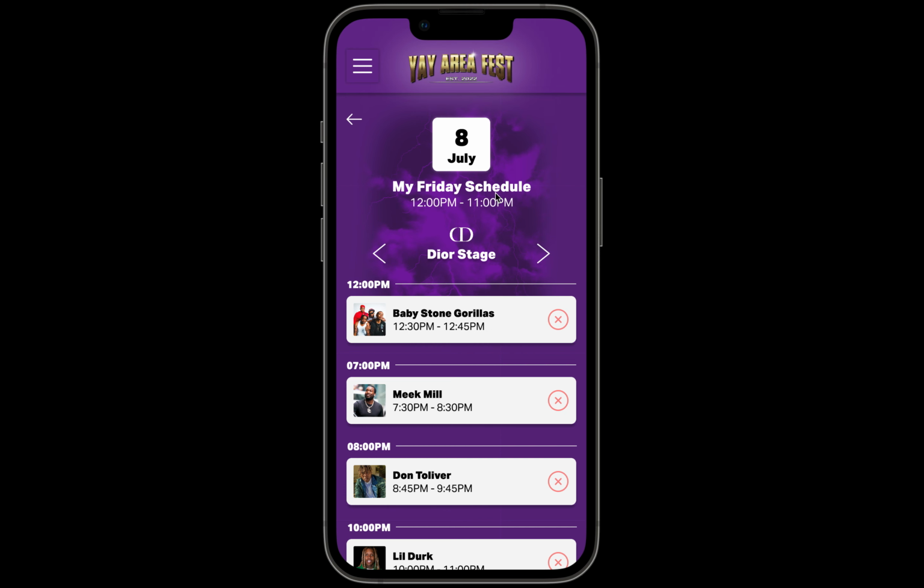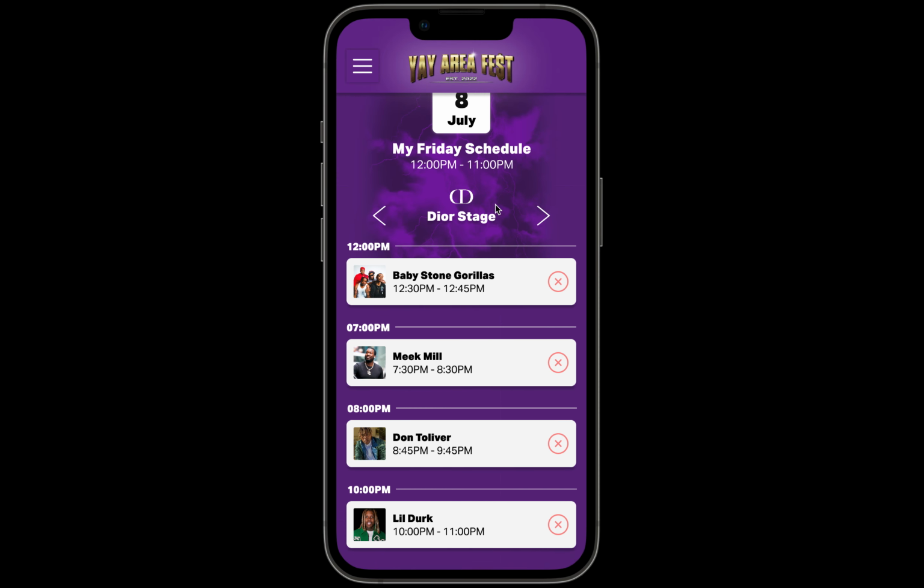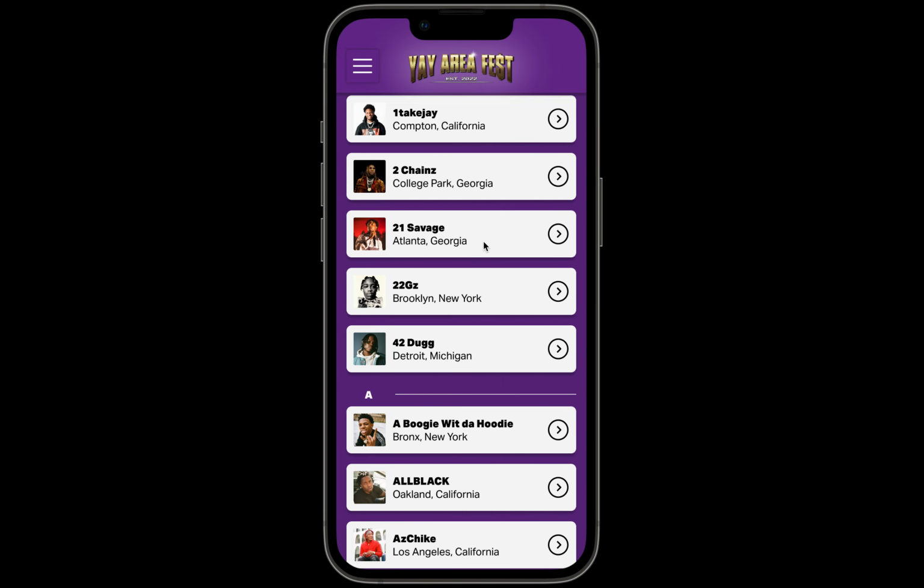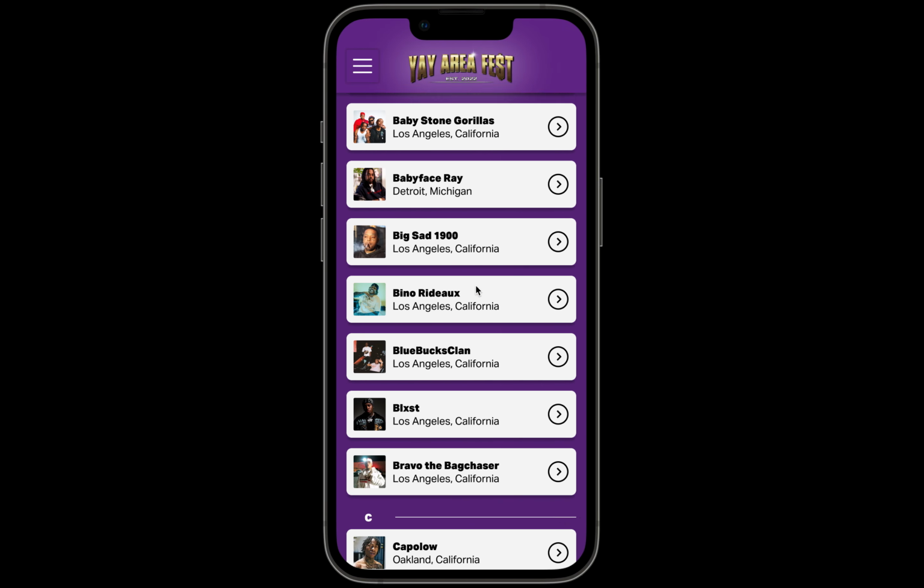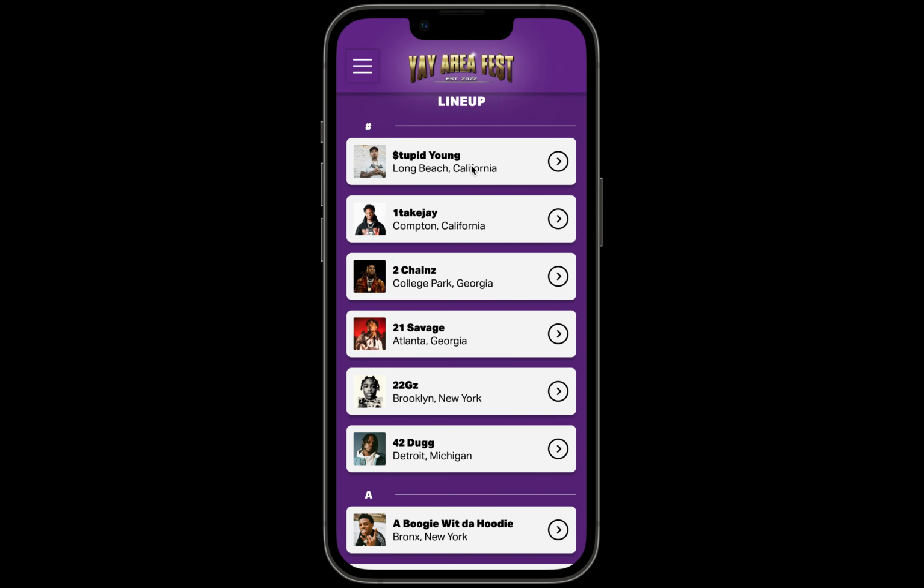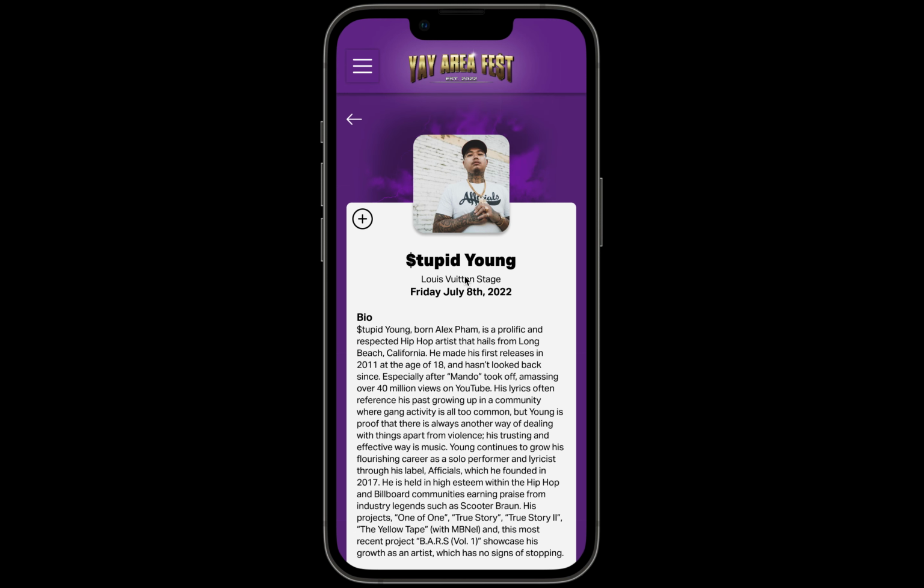And this is the schedule that the user can customize to their liking so that they can see the artist they would like to see. So this is Dior stage, Chanel stage, and Louis Vuitton stage. And this is the official lineup for the festival. And the user can click here to learn more about the artist and add them to their personal schedule if they wish.